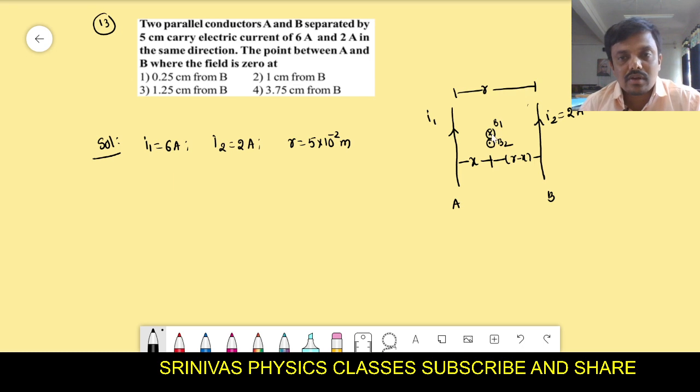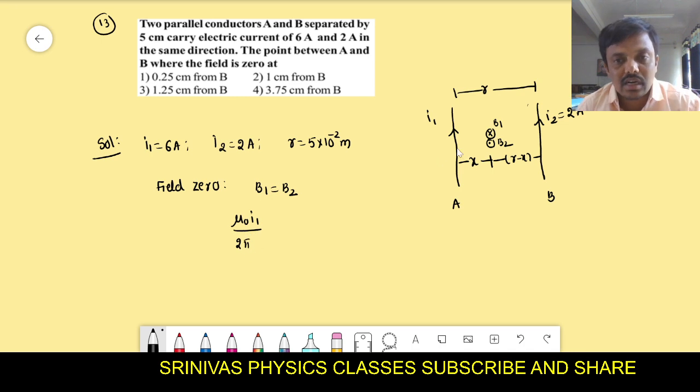Field zero means the field should be cancelled at a particular point. That is, B1 equals B2 we can consider. B1 is the field due to the first conductor, that is mu naught I1 by 2 pi times the distance from the first conductor, where the net field is 0. I am considering that at this point the net field is 0, and this point's distance from the first conductor is X. Field due to the second conductor is mu naught I2 by 2 pi times the second conductor's distance, which is R minus X.